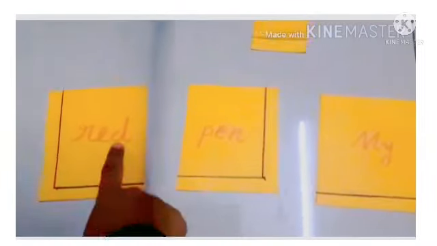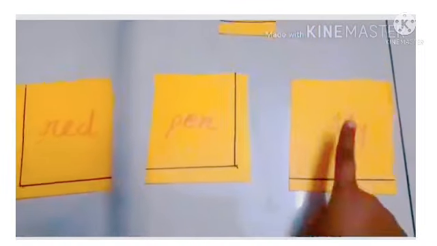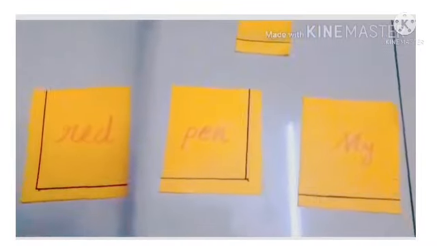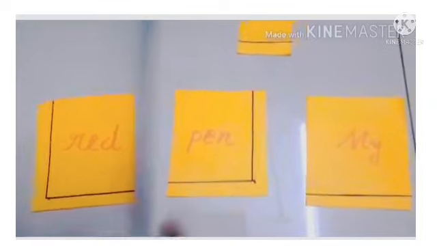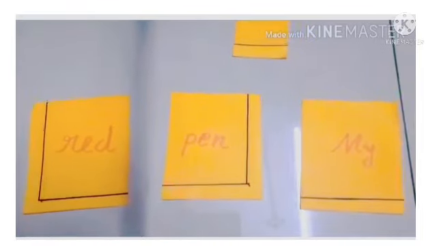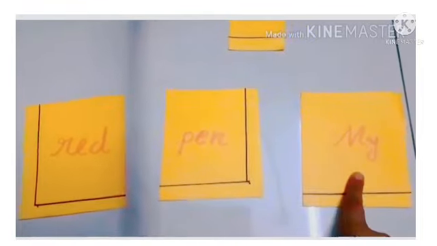Some words are given and we want to make a meaningful sentence using those words. So let us see. Look at the next. Red pen my. Is this okay? No, we want to arrange these words to make a sentence. Here, which word is starting with the capital letter? Of course, that is my.